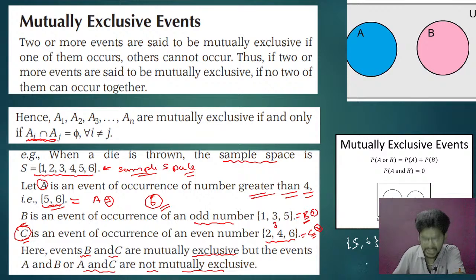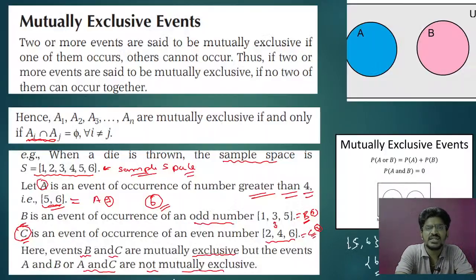If you make an intersection, you will get singleton 6. That means intersection is not empty. So that's why they are not mutually exclusive. Are you getting my point?